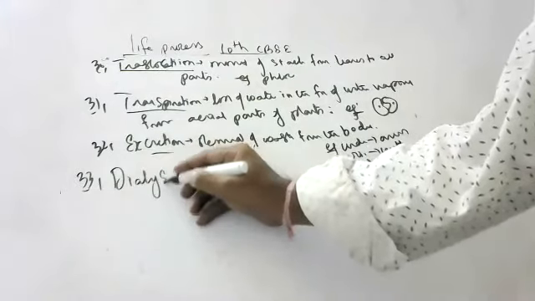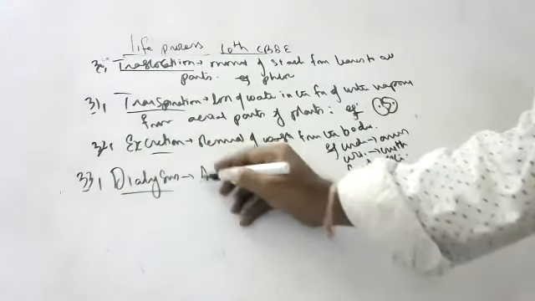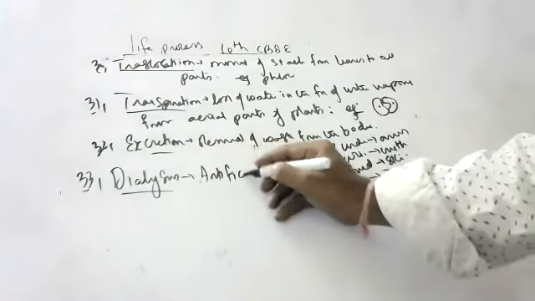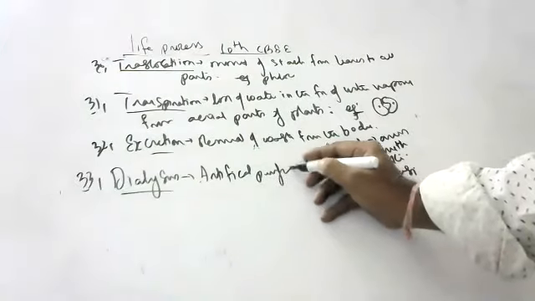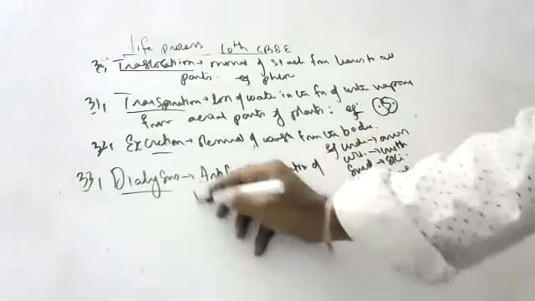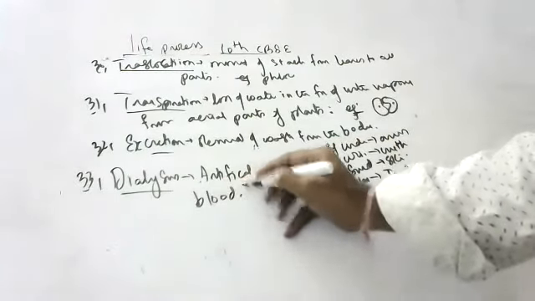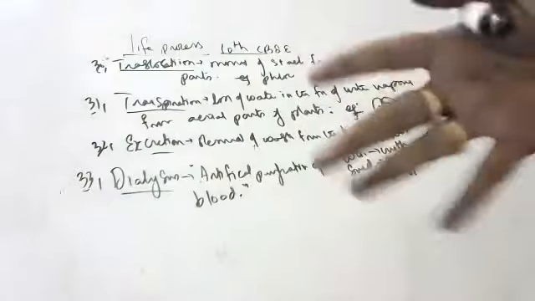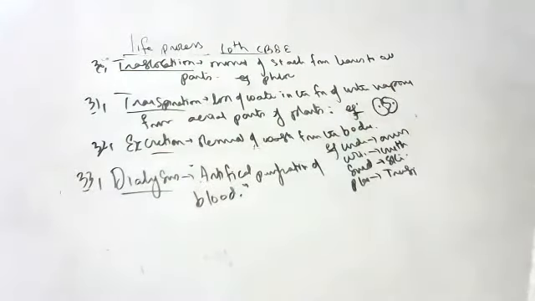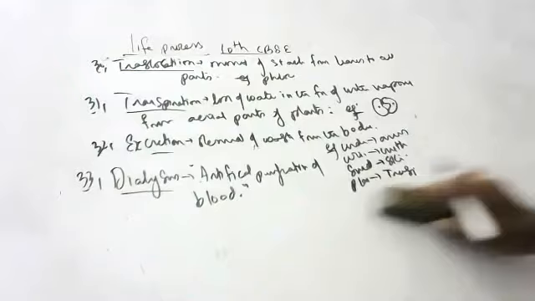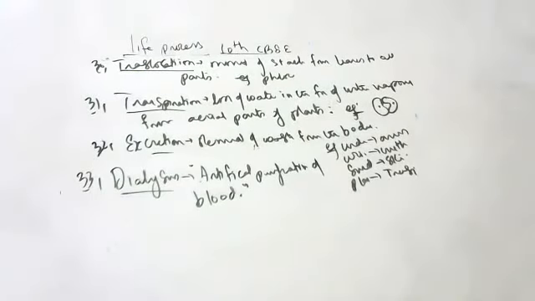Dialysis. What do you mean by dialysis? Artificial purification of blood. Blood is purified in our body by the kidneys. If kidneys are not working properly, then we have to subject to dialysis. Artificial purification of blood is called dialysis.